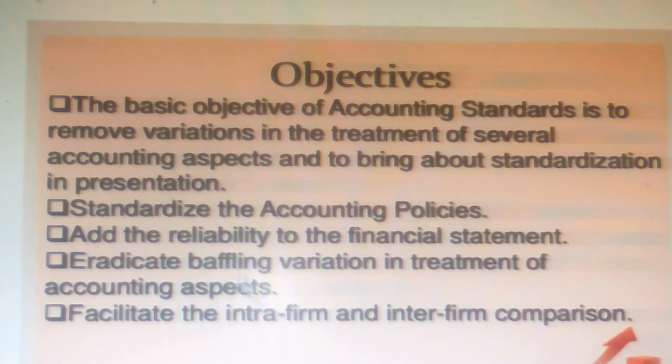It adds reliability to the financial statements. It eradicates baffling variation in the treatment of accounting aspects, so we have to avoid unwanted variations whenever we treat an accounting transaction. It facilitates intra-firm and inter-firm comparison, meaning comparison between different companies or sister concerns, correct. That is the main objective of accounting standards.